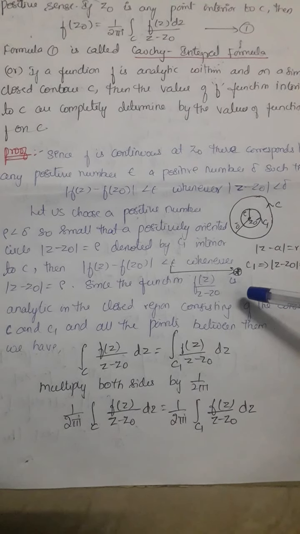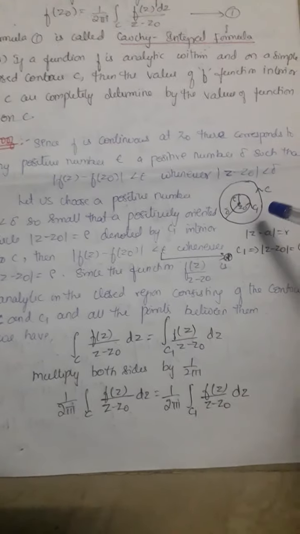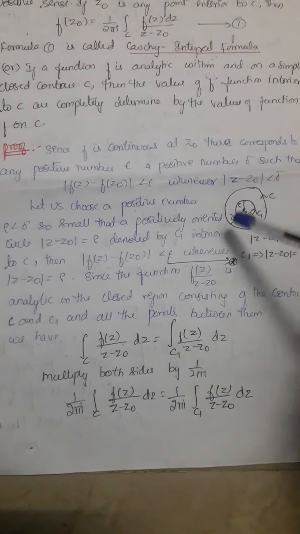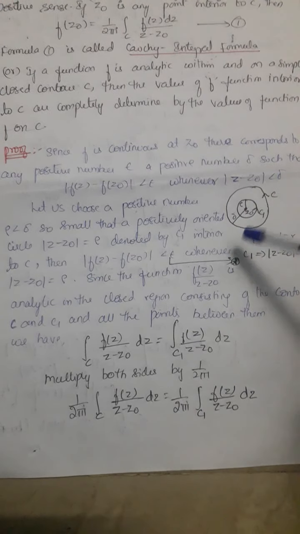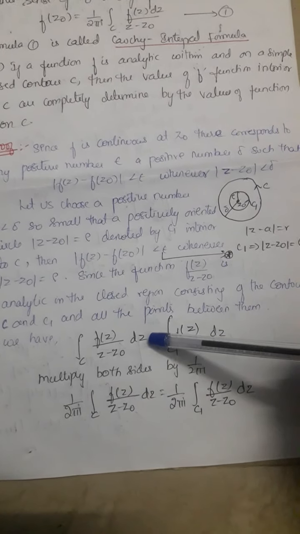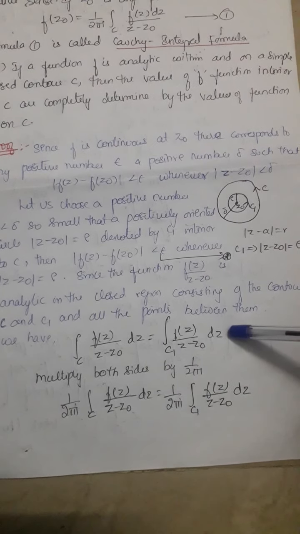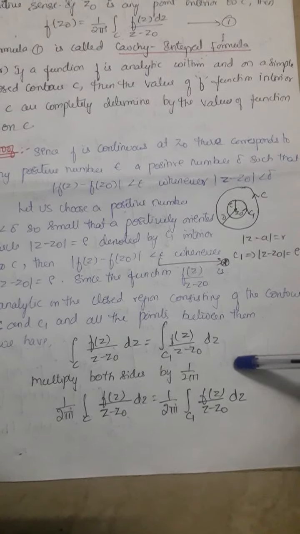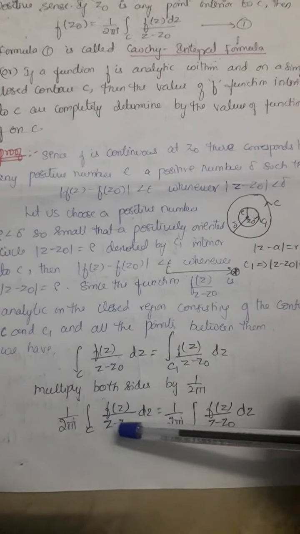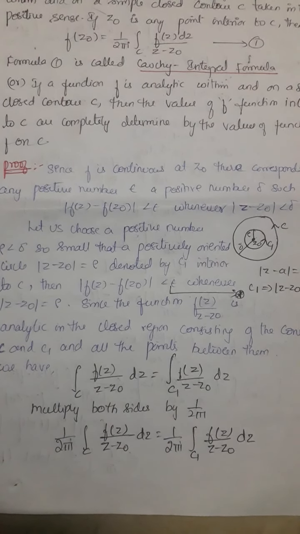Now since the function f of z divided by z minus z0 is analytic, meaning the derivative exists, in the closed region consisting of the contours C and C1 and all the points between them, the integral over C of f of z dz divided by z minus z0 equals the integral over C1 of f of z dz divided by z minus z0. Now multiplying both sides by 1 by 2 pi i, we get 1 by 2 pi i integral over C of f of z by z minus z0 dz equals 1 by 2 pi i integral over C1 of f of z by z minus z0 dz.